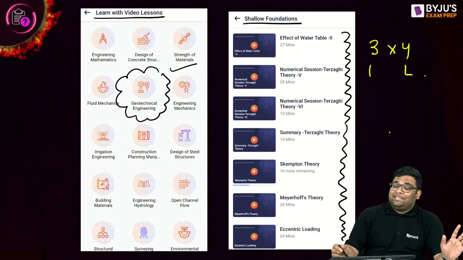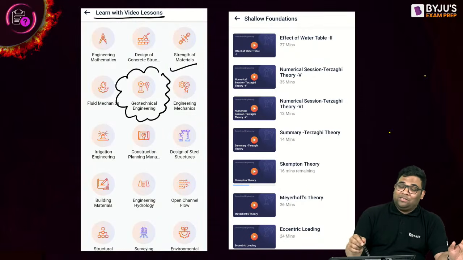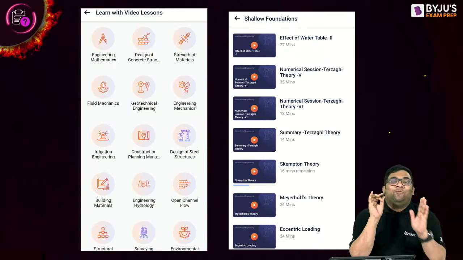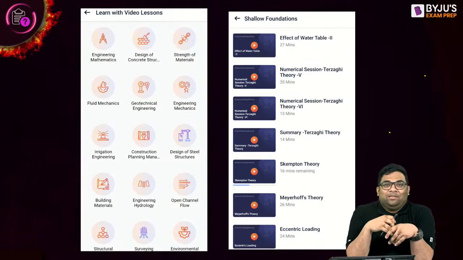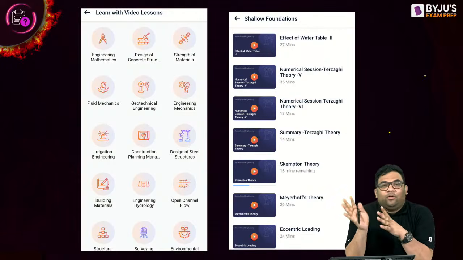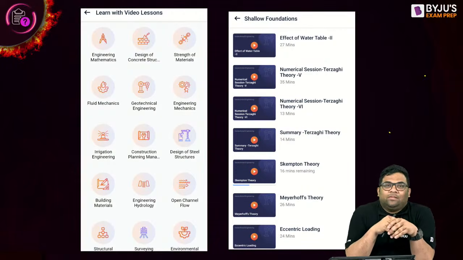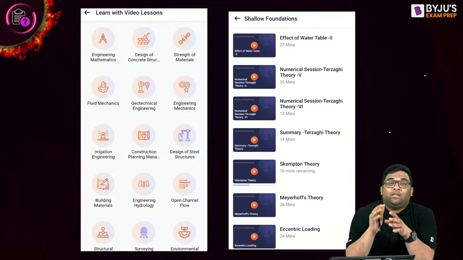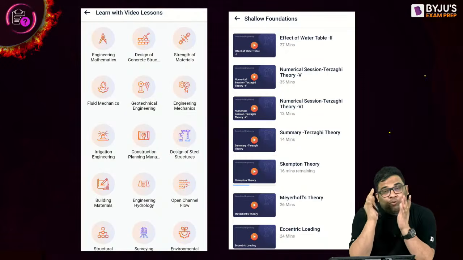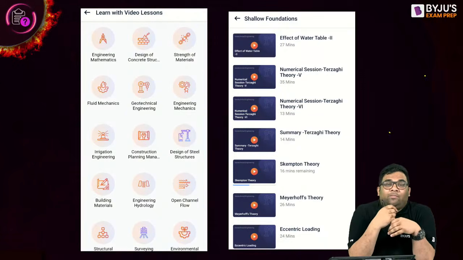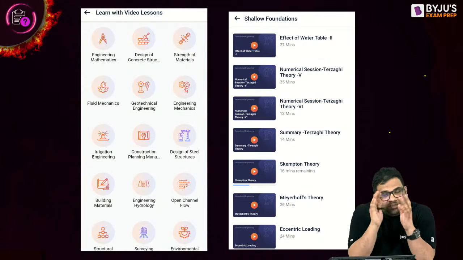Width is always less. Understood the concept or not? Width is always less. Therefore, it is known as width. So if they give a dimension 3 into 4, the lesser one is the width. They give 2.5 into 4, the lesser one is width. 4 into 2.5, 2.5 is the width. Understood, Jivan Prakash? The lesser one is the width.